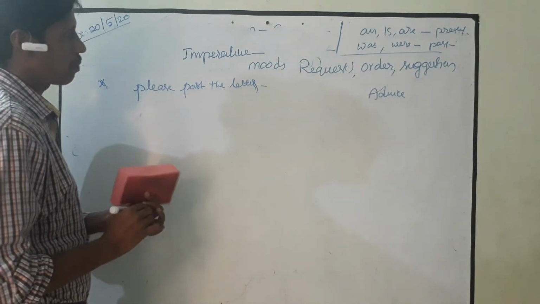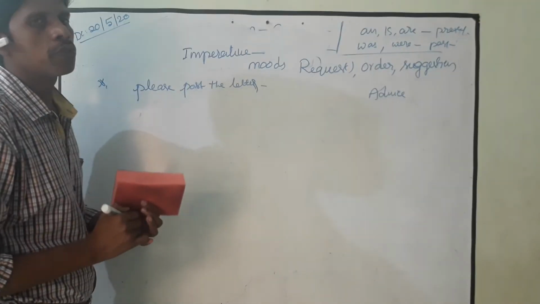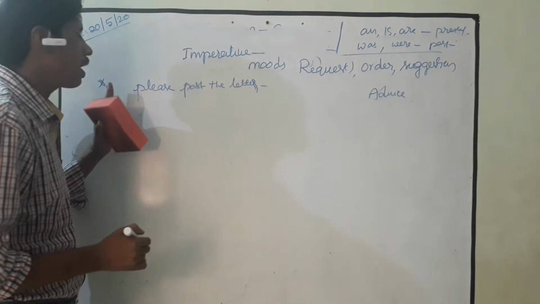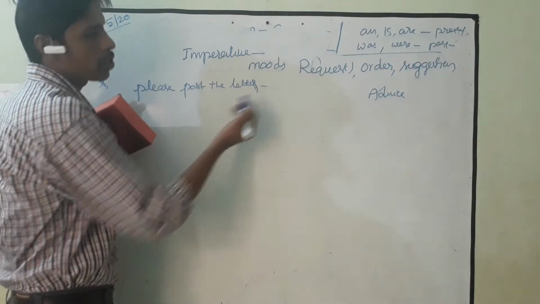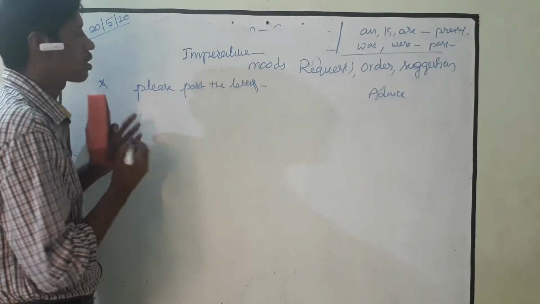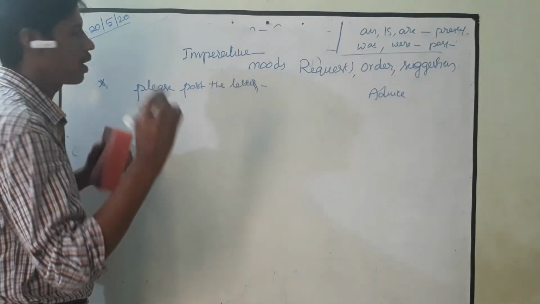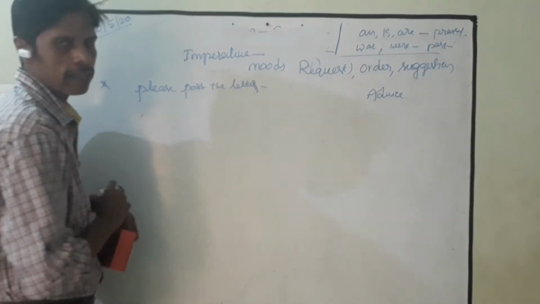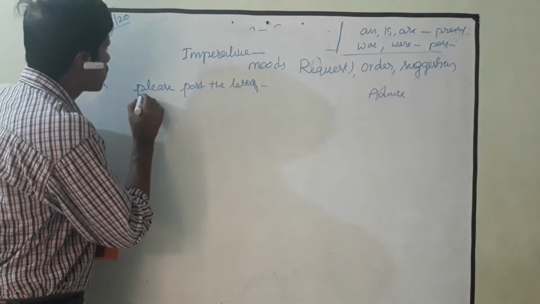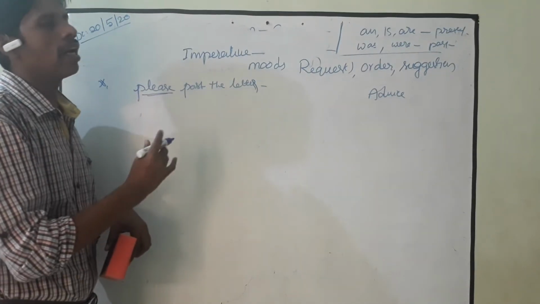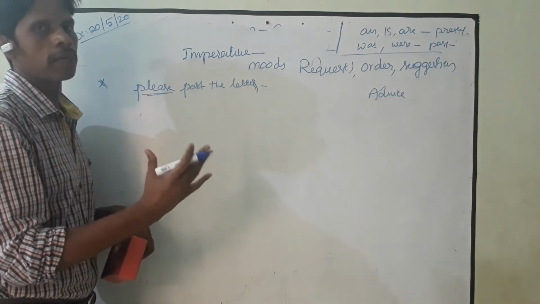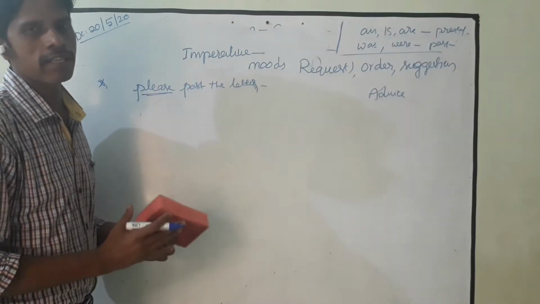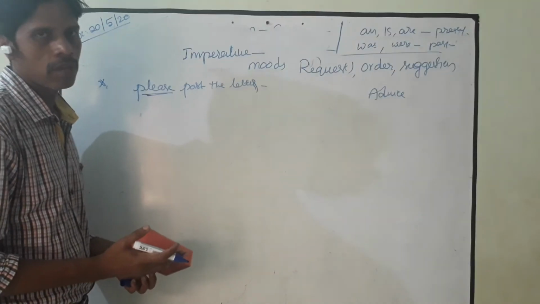I'll tell you what is imperative. In an imperative sentence, you may not find the subject, but you may see the verb and object. Verb and object. So this is called an imperative sentence. Please post the letter. When you see this please, it means you are pleasingly asking the person. That means it is a request. It is nothing but a request.